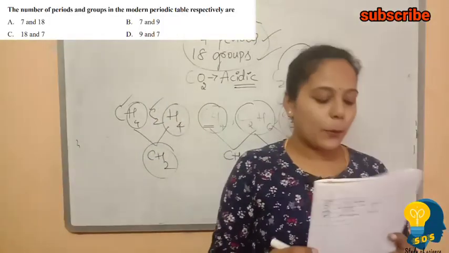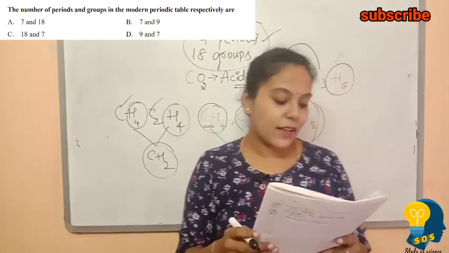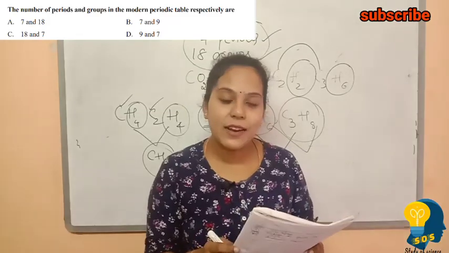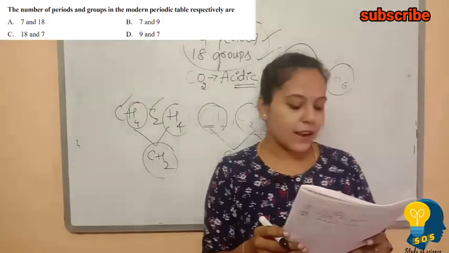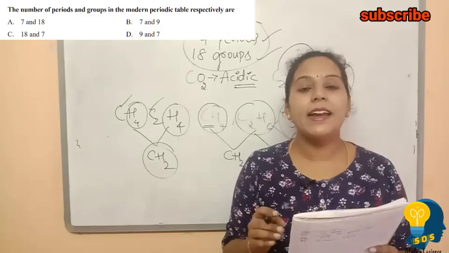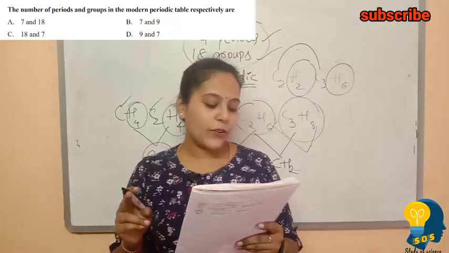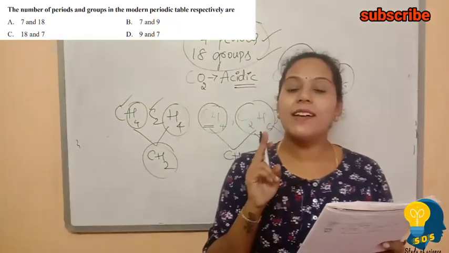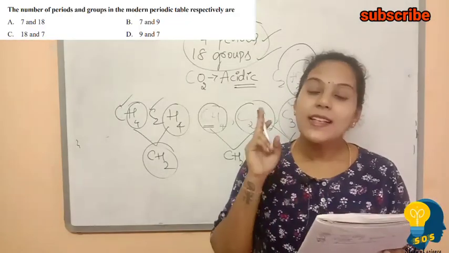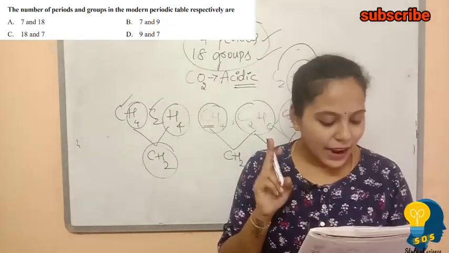So if we look at the options here, option A is 7 and 18, option B is 7 and 9, option C is 18 and 7, and option D is 9 and 7. So which is the correct option here? Option A is the correct one because it has the 7 periods and also the 18 groups.